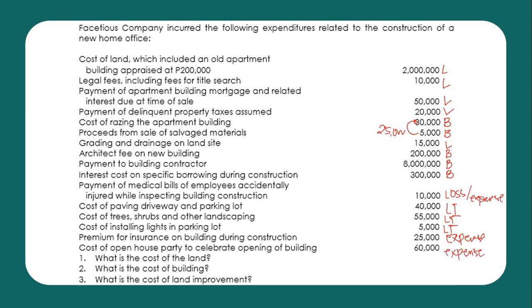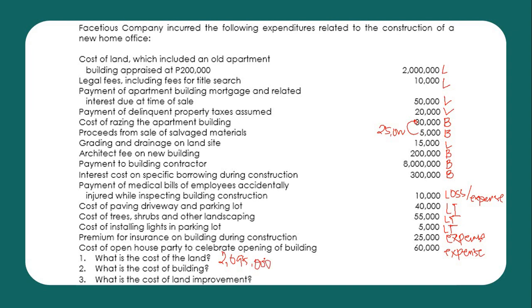So, how much is the cost of the land? So, that includes 2 million plus 10,000 plus 50,000 plus 20,000 plus 15,000. So, that is 2,095,000.